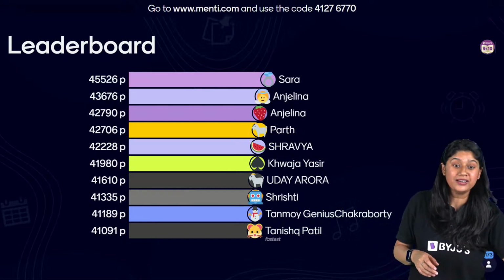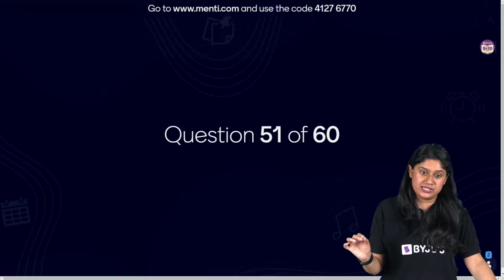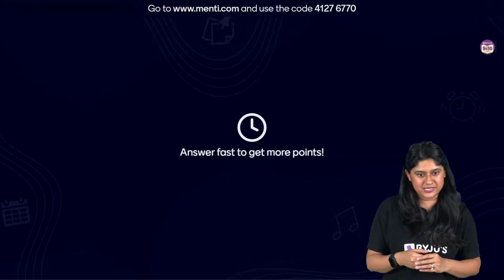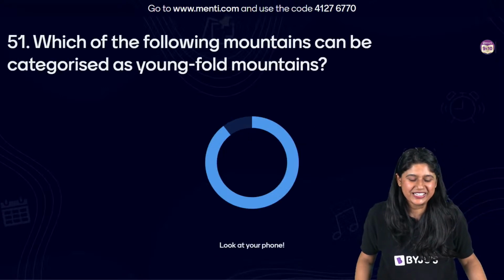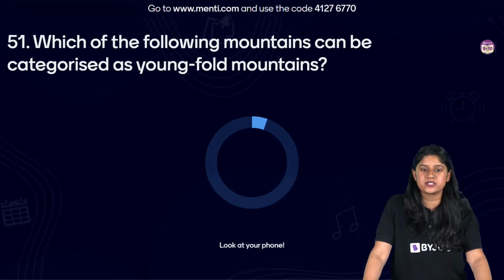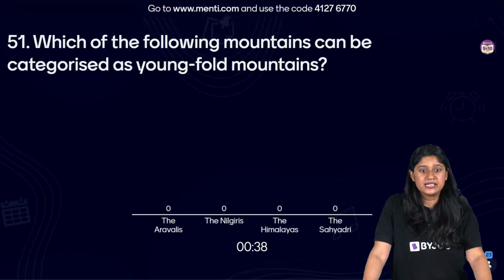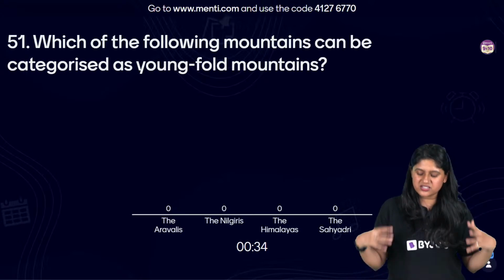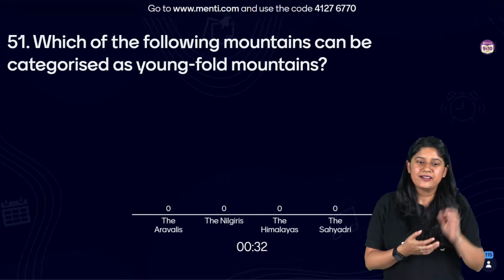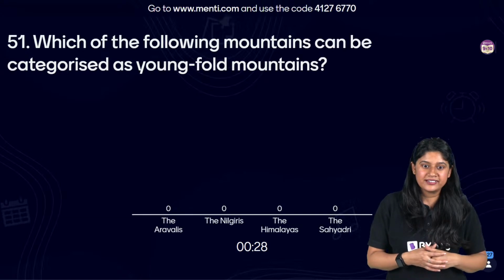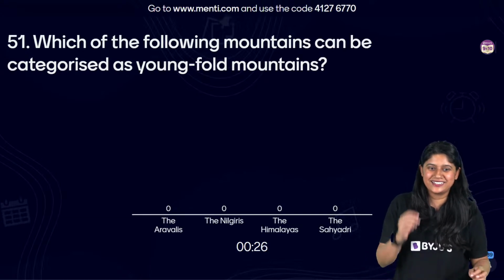Let's get started, everyone, with the last 10 questions of geography. All the best. Here we go. Which of the following mountains can be categorized as young fold mountains? Easy peasy. The Aravallis, the Nilgiris, the Himalayas and the Satpuras. बहुत easy hai, right? The young fold mountains, everyone. Easiest of all, I guess.